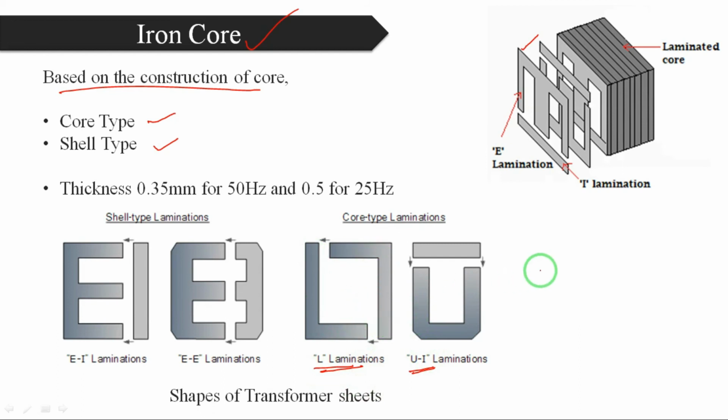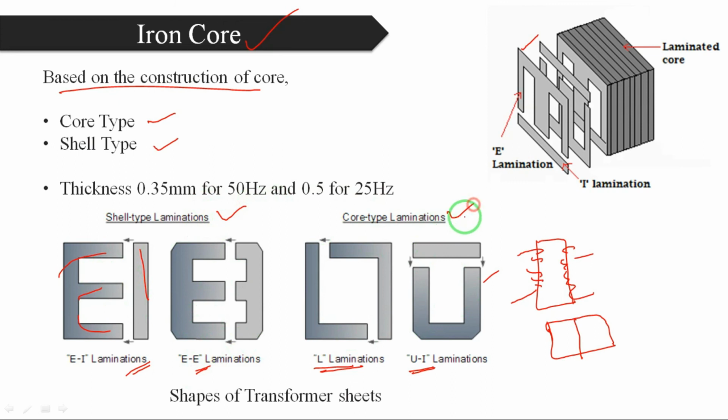So this is L shape, and this is the second L shape. By combining these two shapes, we can design a core type transformer. This is primary winding, this is secondary winding. To design a shell type transformer, it is like this one. We need E shape. So this is E shape and one more I shape. So EI is for shell type transformer, EE is also a shell type transformer. By combining these shapes, we can design shell type and core type transformers.